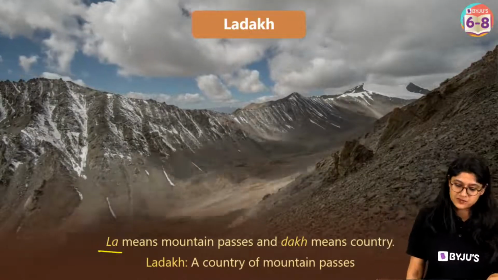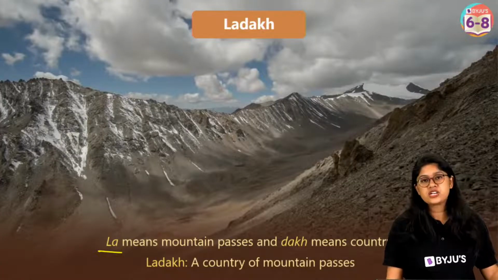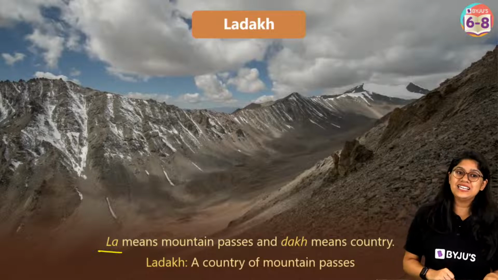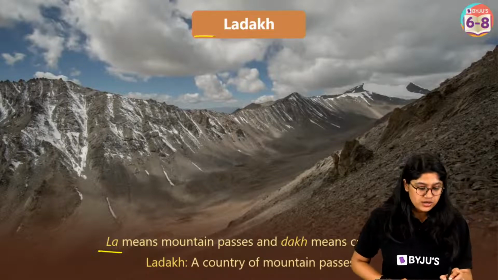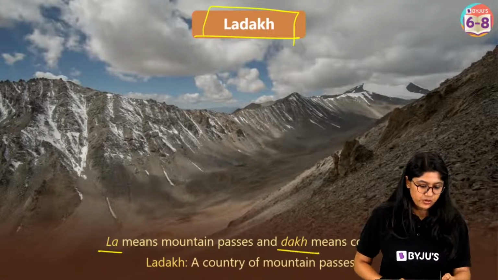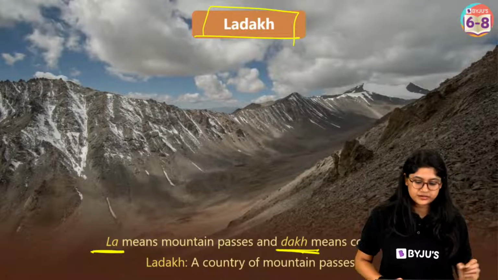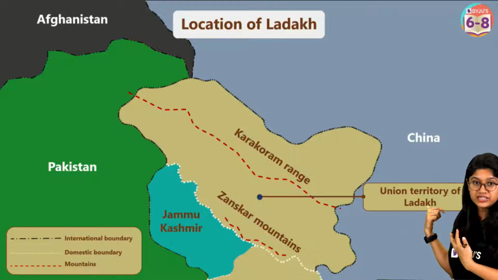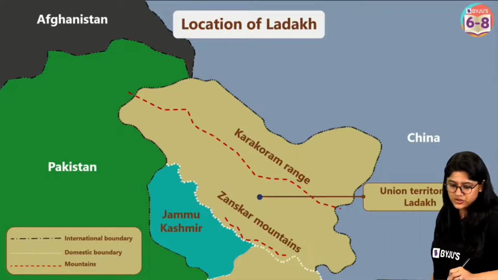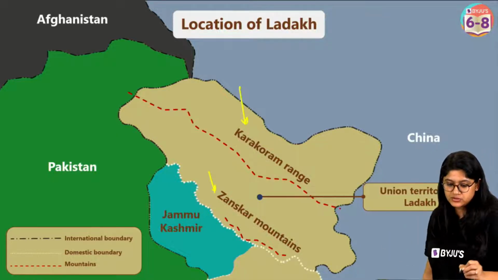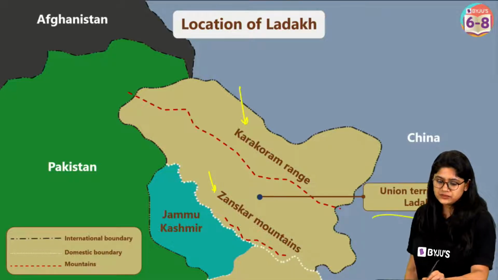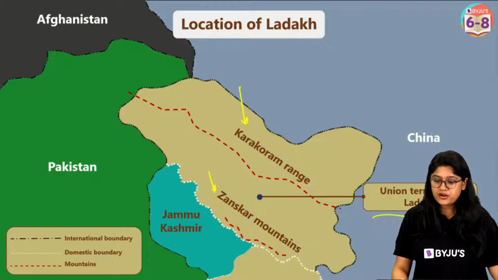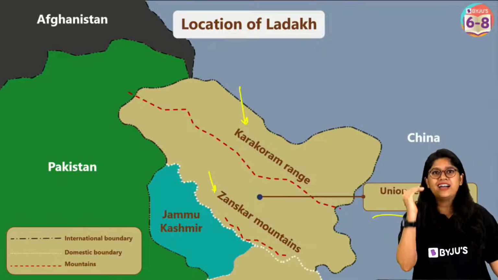La means mountain passes and Dak means country. So a country where we have a lot of mountain passes, we call it Ladakh. So that's two names in that particular word, La and Dak. Clear? If you look over here in the map of India, this is where we have the Karakoram ranges and the Zanskar mountains. And this is the Union Territory of Ladakh. Very important, everyone. It is at a very high altitude.